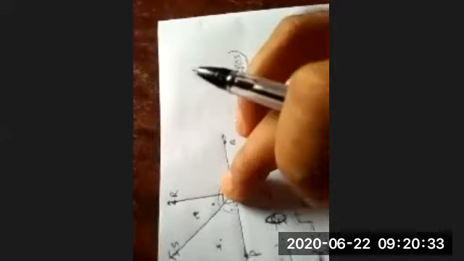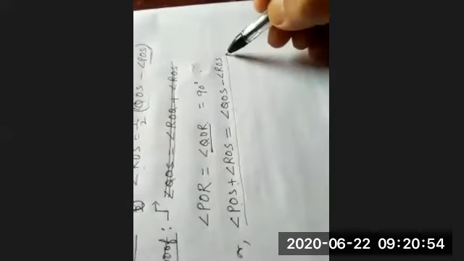Try to understand. QOR can be written as angle QOS, this part, minus ROS, this part. तो ये बचेगा angle ROS. Now look at this statement only. Now your final statement is about to come.